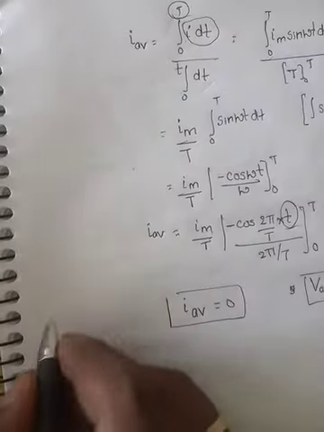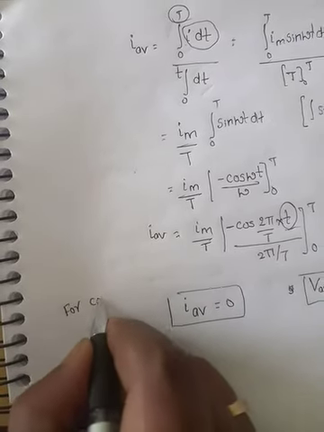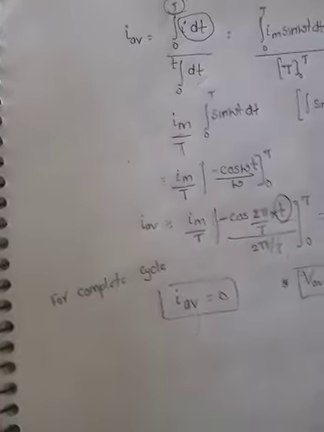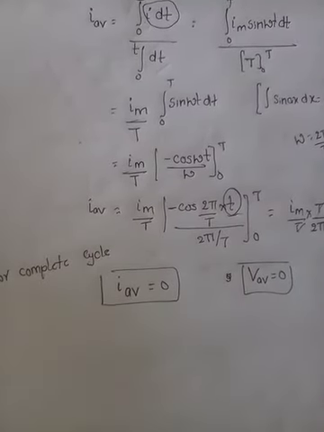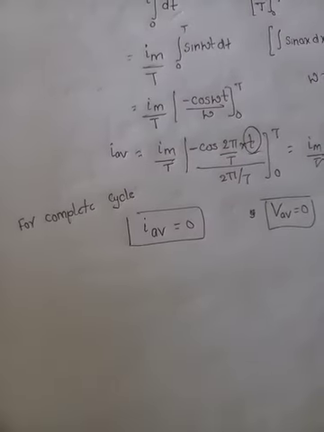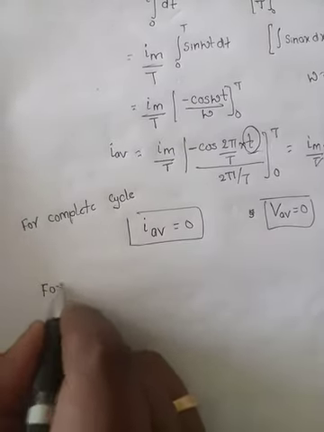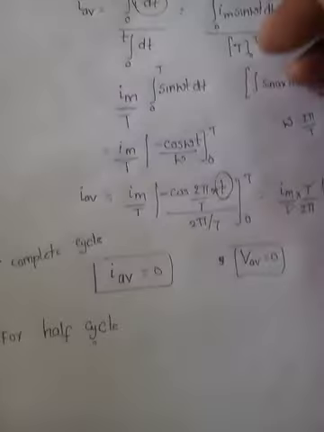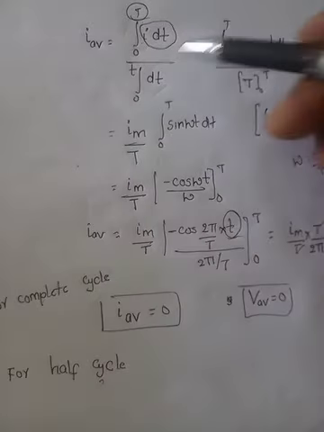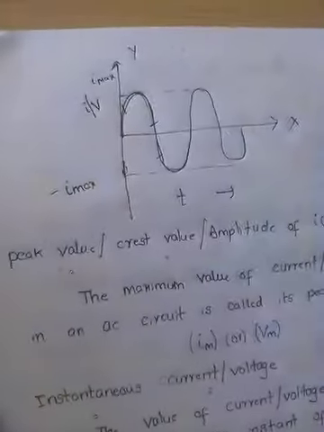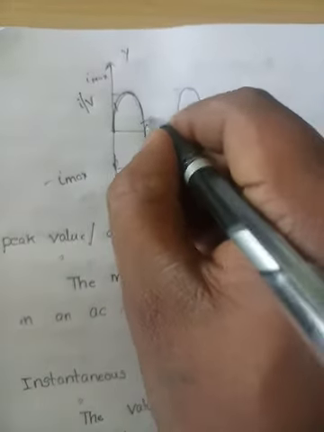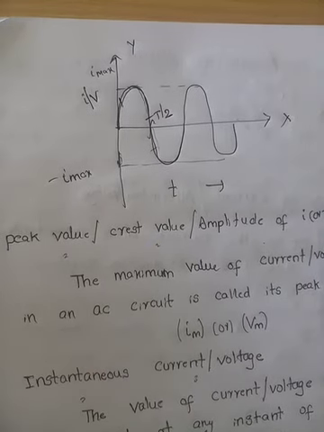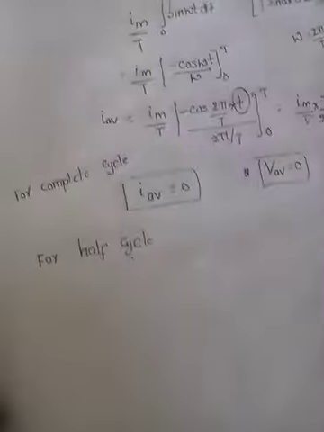So, this is for a complete cycle. The complete cycle gives 0 because the current that flows in the positive cycle, the same current flows in the negative cycle. Now, the same definition we can write for half cycle. Here we have done the average for the full cycle, that is for T. Half cycle is completed in how much time? T by 2, right? So, now we are going to find the average of current that is flowing in either the positive or negative half. Let us see that.